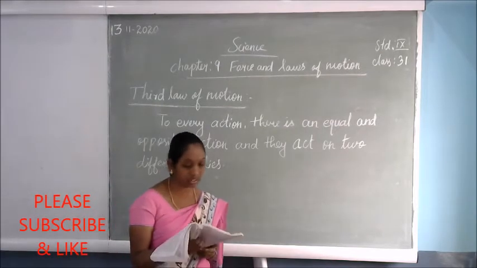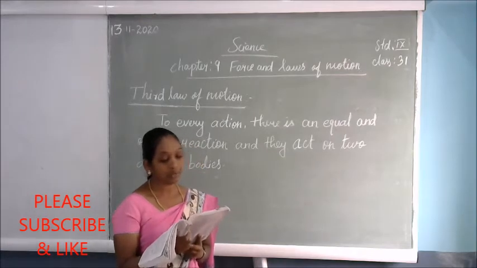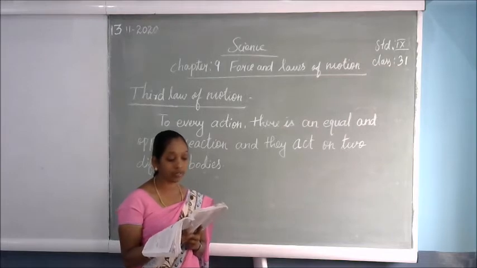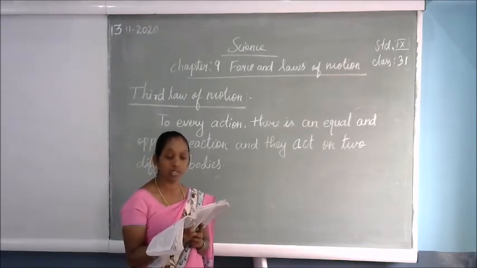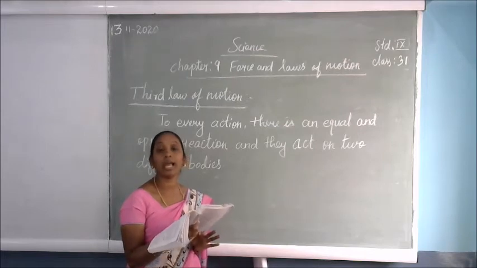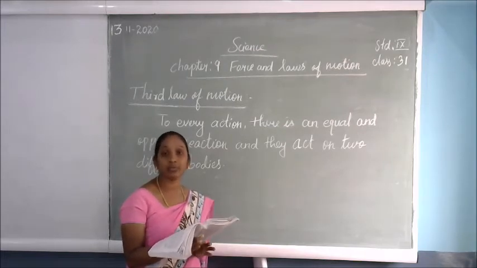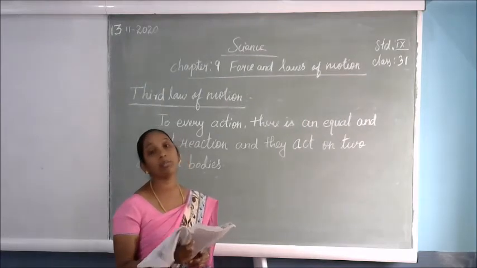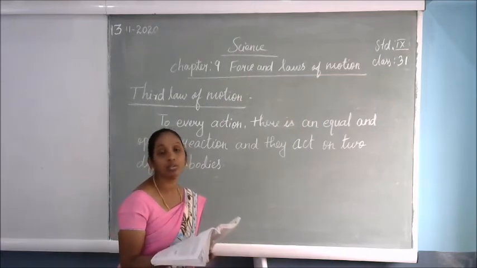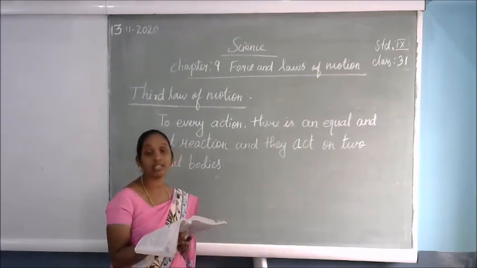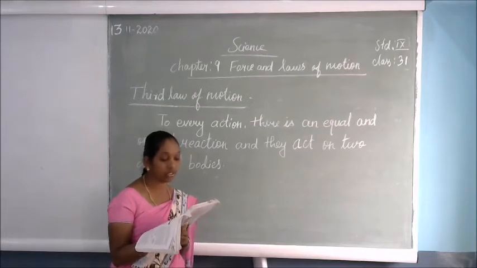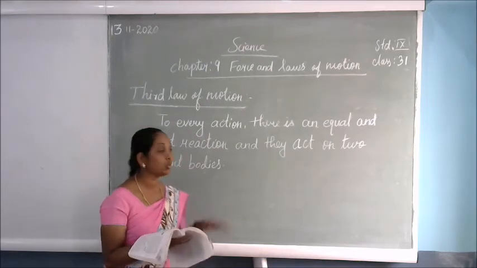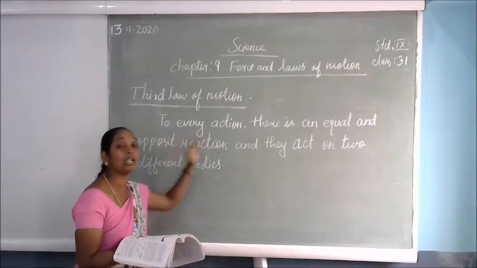Now we will see the details. Page number 122. The first two laws of motion tell us how an applied force changes the motion and provide us with the method of determining the force. So the first two laws show how the force acts on the object and how the object reacts, depending on its mass and velocity. The third law of motion states that when one object exerts a force on another object,